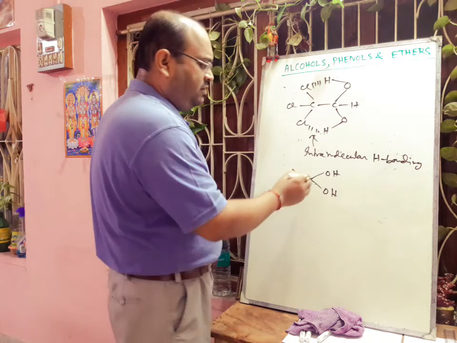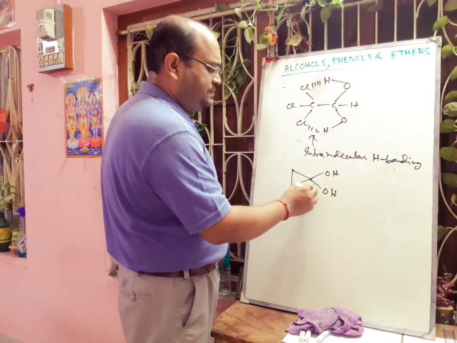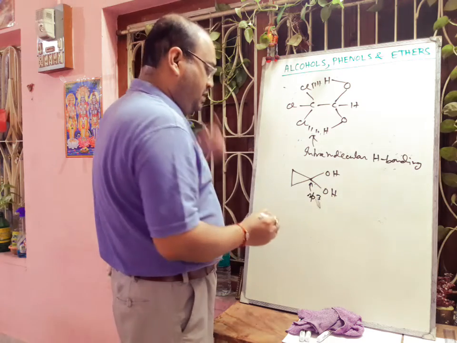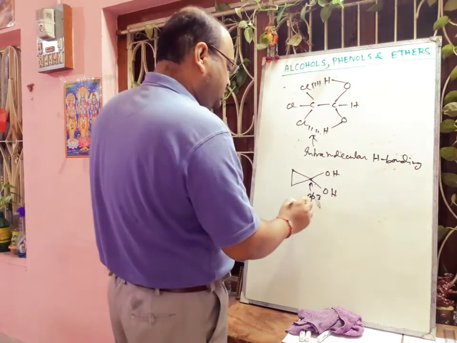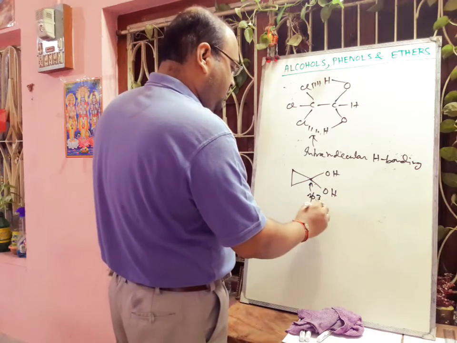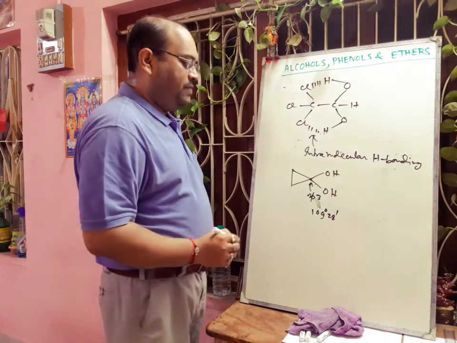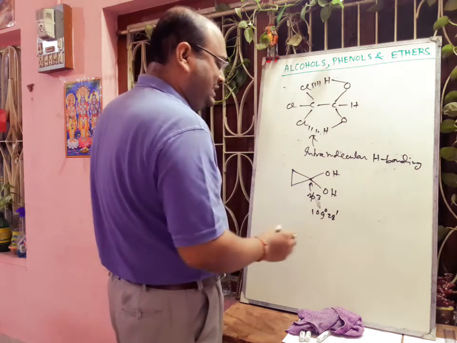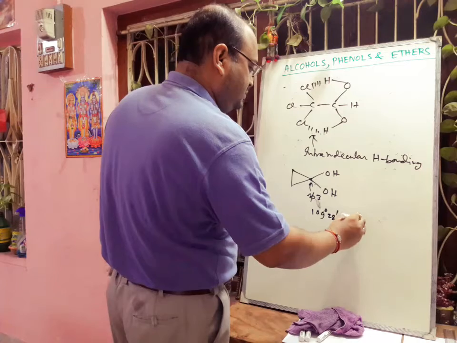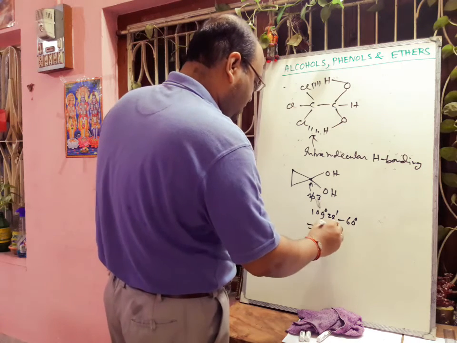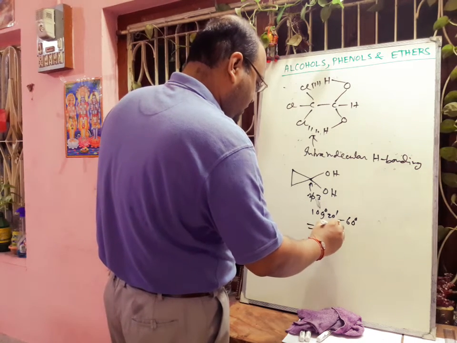Here, if you think about the hybridization, it is sp3 hybridized. So here the angle should be 109 degree 28 minute, but actually it is 60 degree. So the angle strain is 49 degree 28 minute.